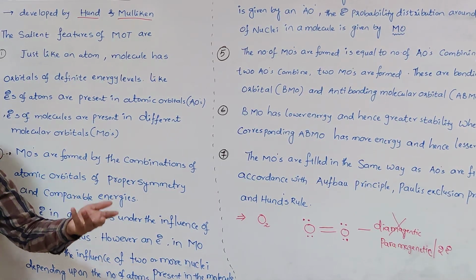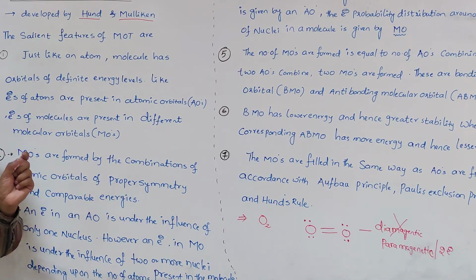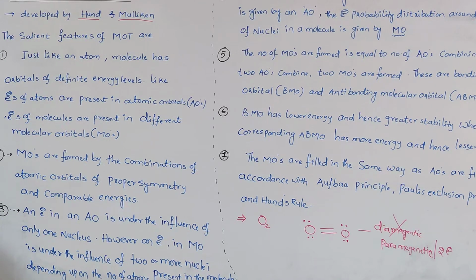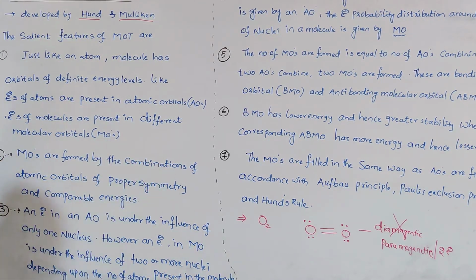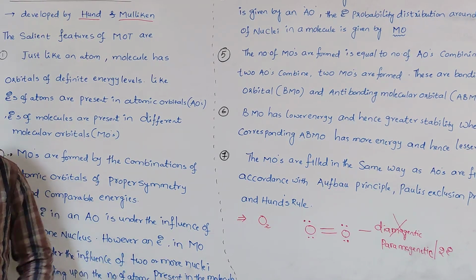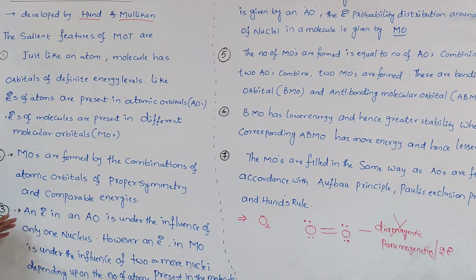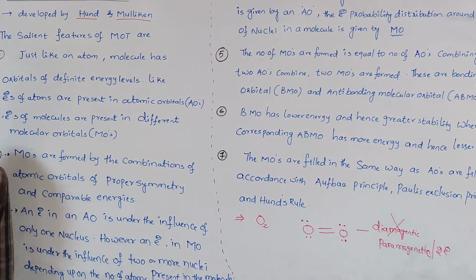It has more nuclei, two or more nuclei are present. That's why the electron present in the molecular orbital is under the influence of two or more nuclei, depending upon the number of atoms present in the molecule. That's why the electron present in the atomic orbital is always said to be monocentric. It is under the influence of only one nucleus.